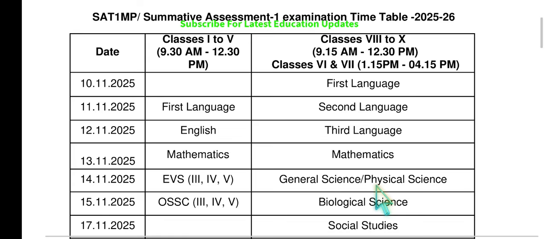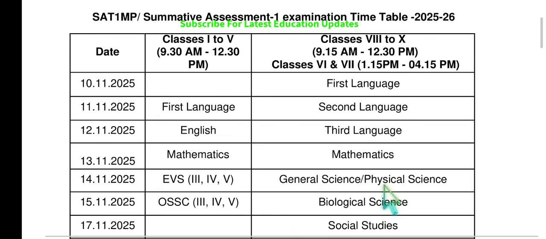Next, 14th is for primary environmental science for classes 3 to 5, whereas for high school level, general science for 6th and 7th, physical science for 8th, 9th and 10th. Followed by OSSC. This is not applicable for primary in normal government schools.